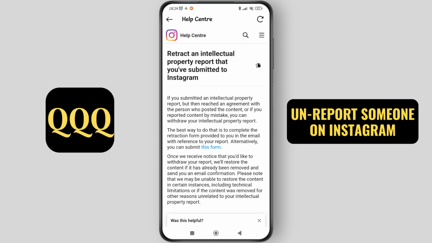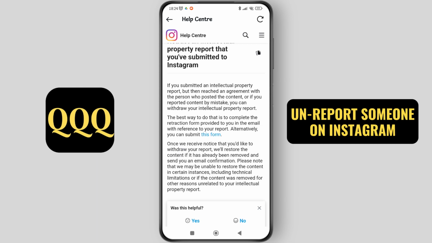you can see the official page of Instagram, which says that you can withdraw the report if you submitted an intellectual property report but then reached an agreement with the person who posted the content, or if you reported content by mistake. So you can withdraw your intellectual property report, and the best way to do it is to email them at ip@instagram.com and reference your original report number.